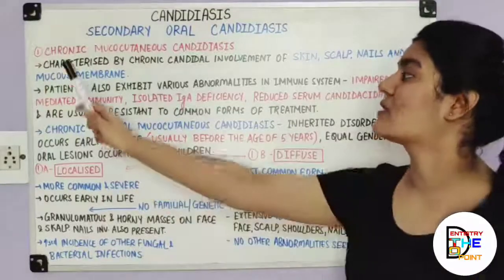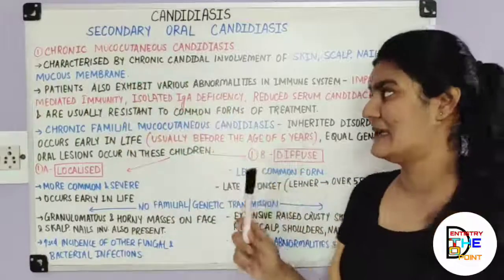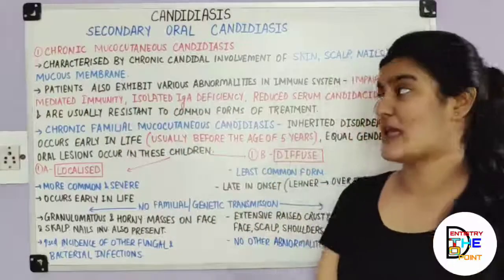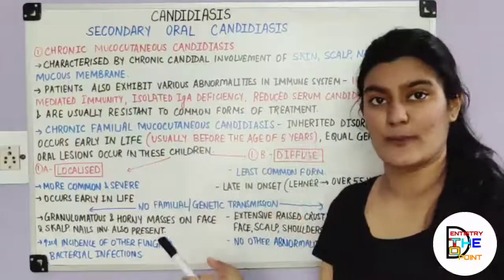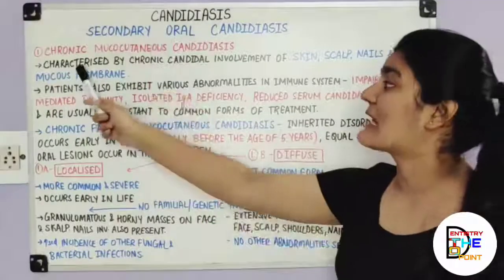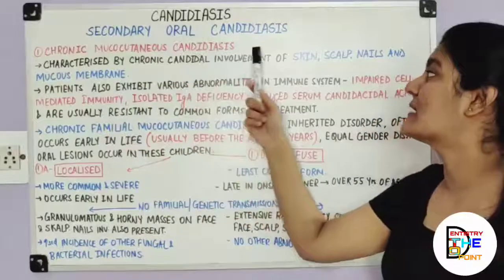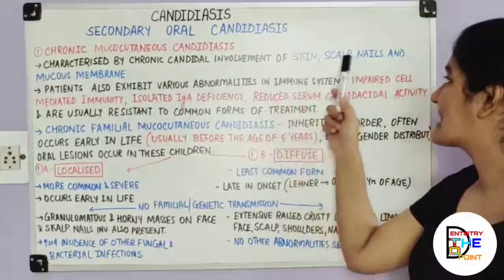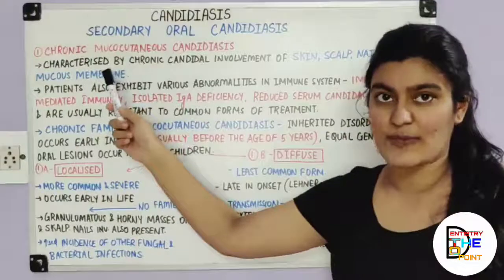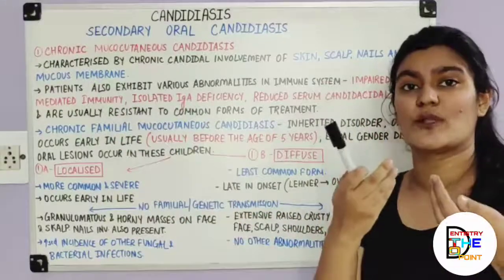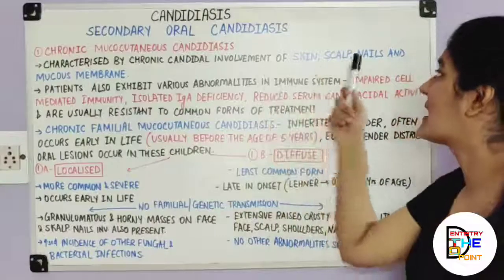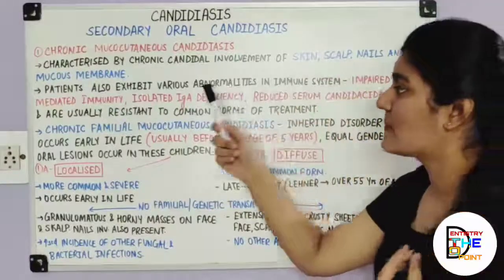The first one is chronic mucocutaneous candidiasis. Now the name itself suggests mucocutaneous, that is involving the skin and the mucous membrane. So it is characterized by chronic candidal involvement of the skin, scalp, nails and mucous membrane. Mucous membrane is nothing but the outer lining of things, so either your oral mucous membrane.